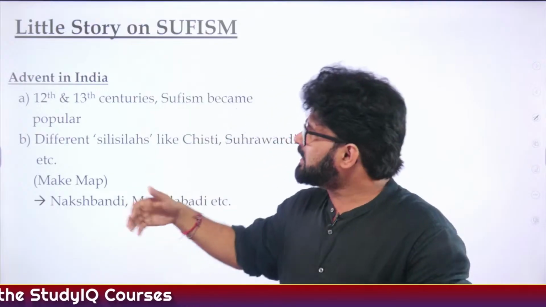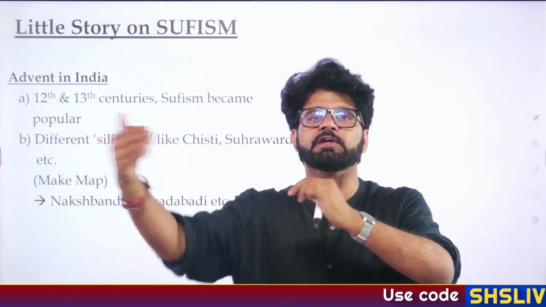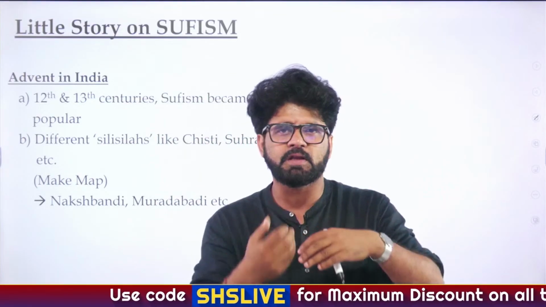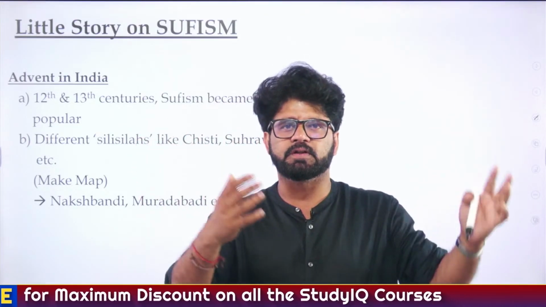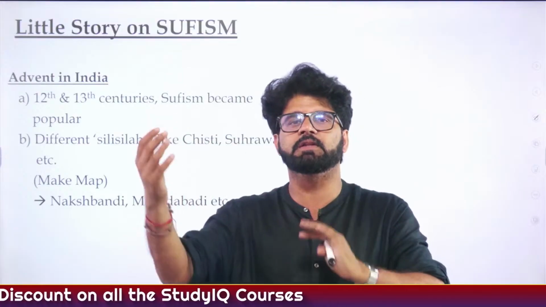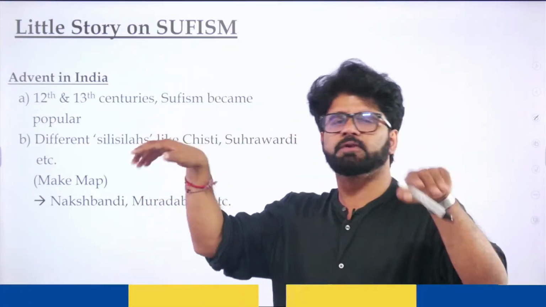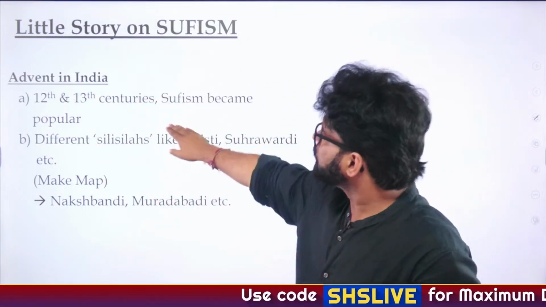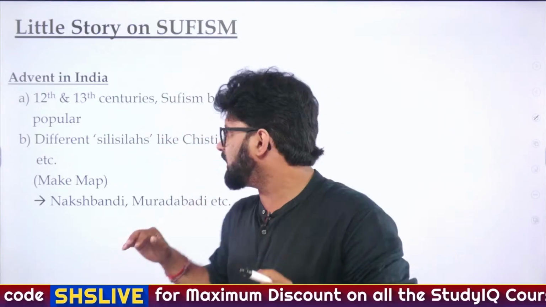We'll also see that even as late as the Mughals, Akbar used to go to the dargah of different Sufi saints because he did not have any son. Whenever he had a child, that child used to die. Then he went to different dargahs, and at one particular dargah he again prayed for a child. That child was Humayun, and then he gave a dag, or cauldron, to that Sufi saint's dargah. We'll talk about that. So in the 12th and 13th century, Sufism became popular during the period of the Delhi Sultanate.